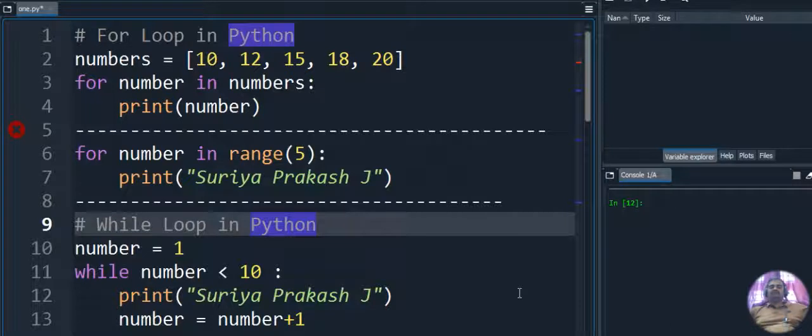When we come to the Python programming language, we have for loop and while loop. It doesn't have a do while loop. We can achieve do while loop with the use of while loop. That also I will show you with a programming example.